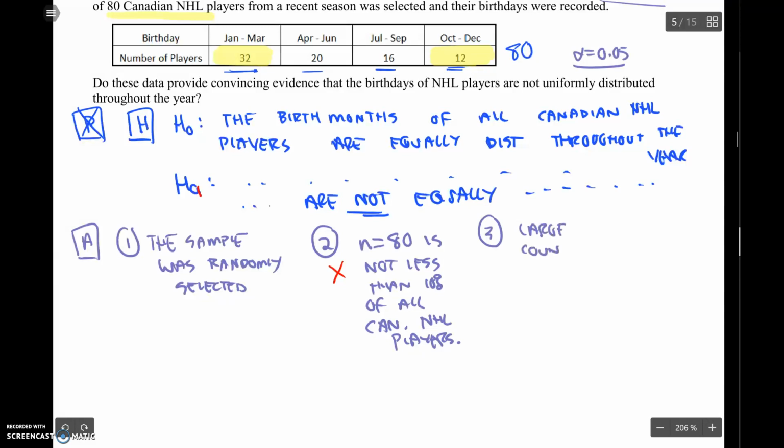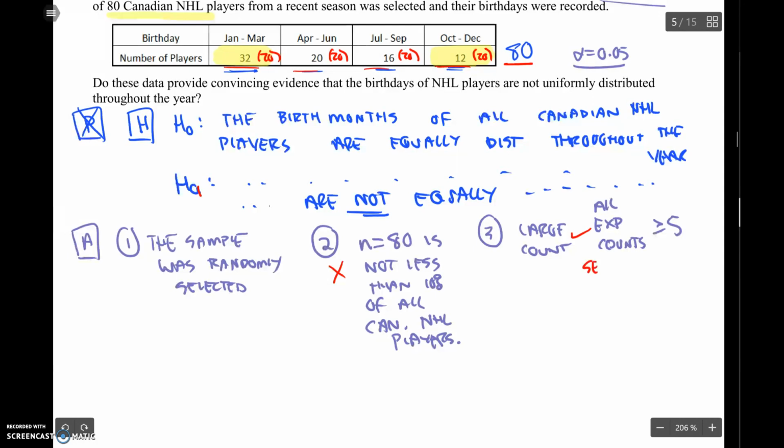Here we have to find out if all expected counts are greater than or equal to 5. So I have to calculate the expected counts. I'm hypothesizing that they're equally distributed. If they're equally distributed and there's 80 players, then we would put 20 in each cell across. Basically, we're going to take that 80 and divide by 4. So this does check out.